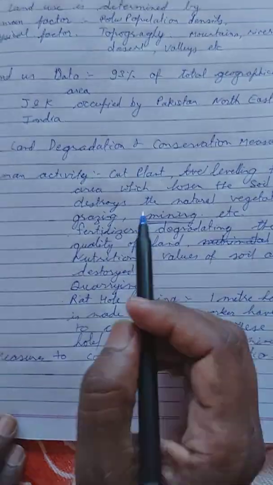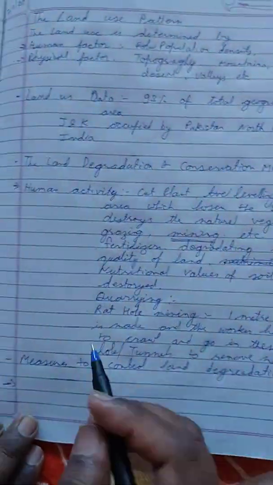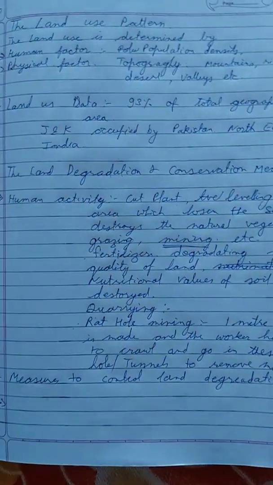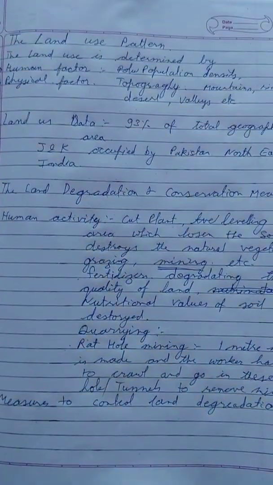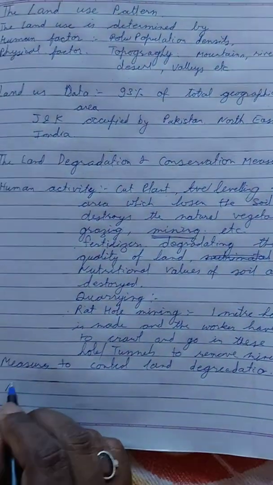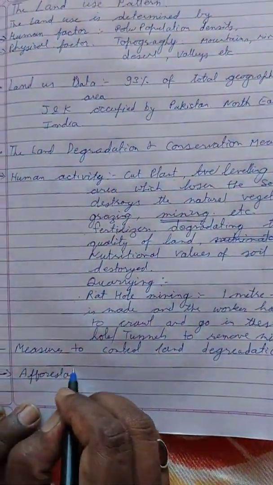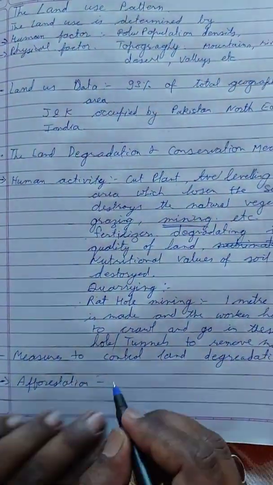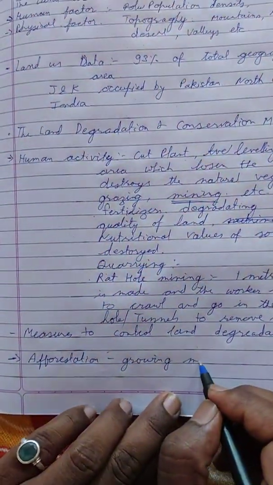First, we have already said we cut plants, we destroy the level, loosen the soil. So just by doing the opposite of what we have studied here, we can control land degradation. Very first, afforestation, or growing more plants.